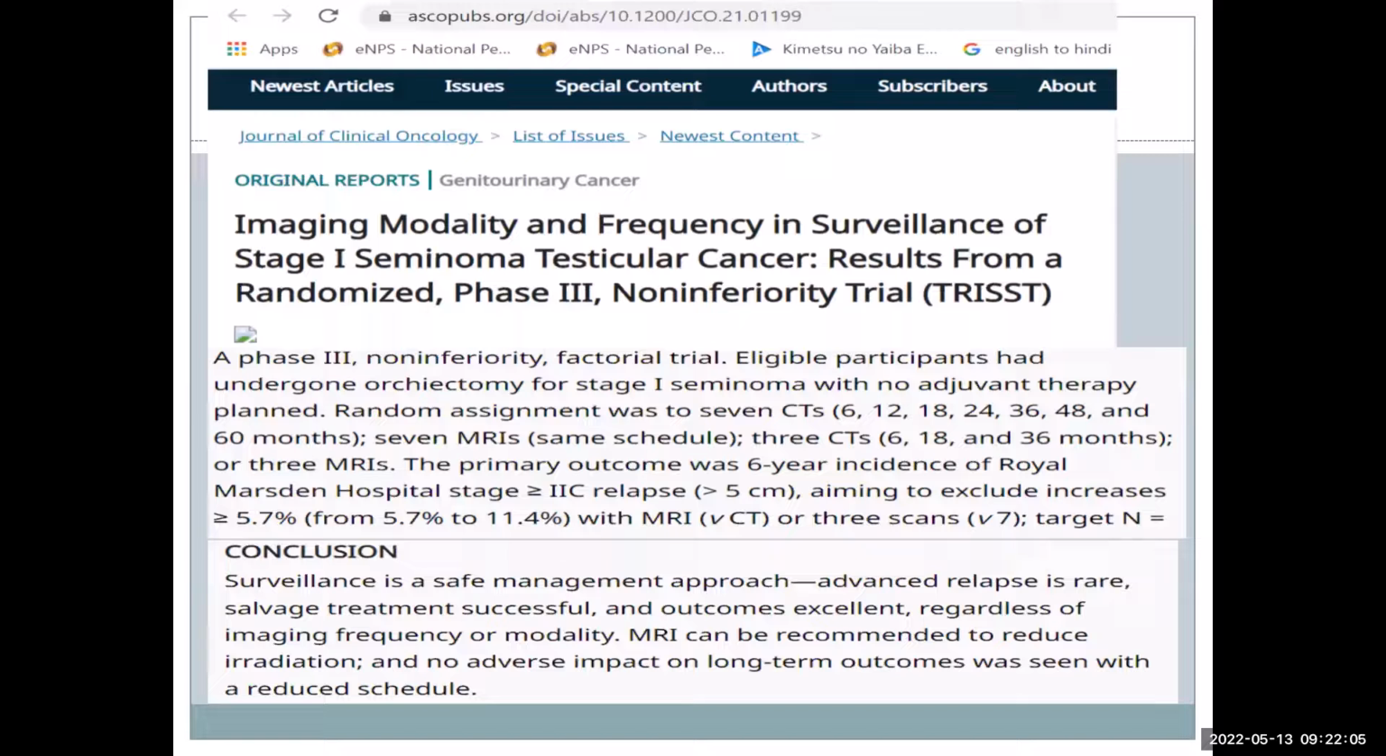So for a stage 1 patient kept under surveillance, CT is not required; we can consider MRI. Even with this trial data, 3 MRIs at 6, 18 and 36 months will be as good as 7 CTs or MRIs. So that is one of the recent developments which has been presented.